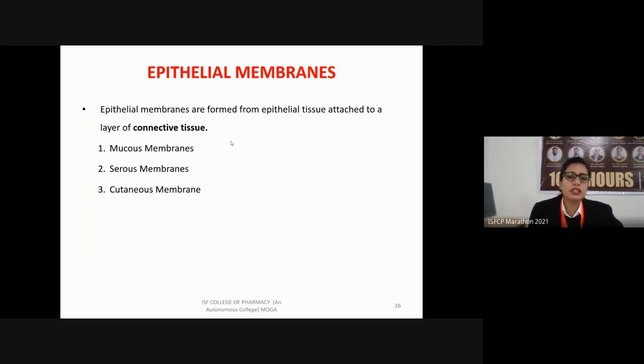So these membranes consist of the mucous membrane, which secretes mucus; the serous membrane, which, as the name suggests, secretes a fluid that is known as serous fluid; and another we have is the cutaneous membrane, which is also known as skin.